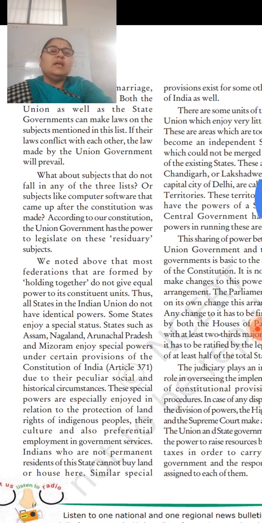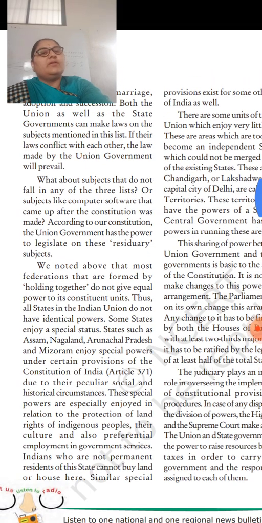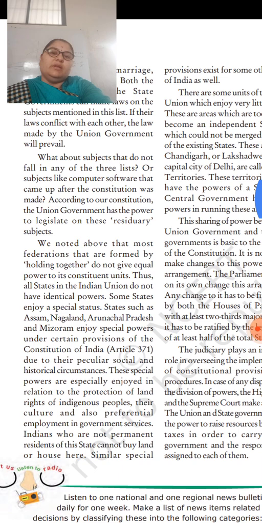It is both the state governments and the central government together who make the laws mentioned in this list. If the laws conflict with each other, the law made by the Union government will prevail. So what happens if there is any conflict between each other's laws? Which government will prevail? The Union government. The laws made by the Union government will prevail.